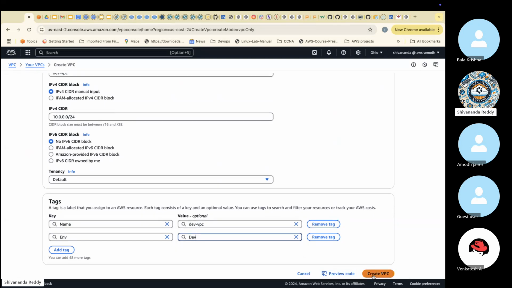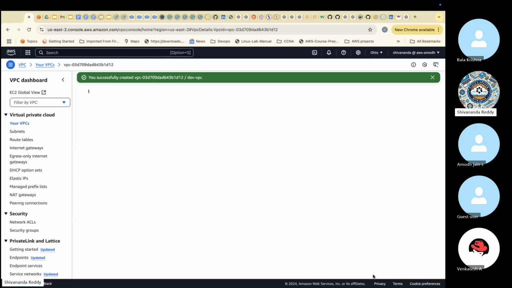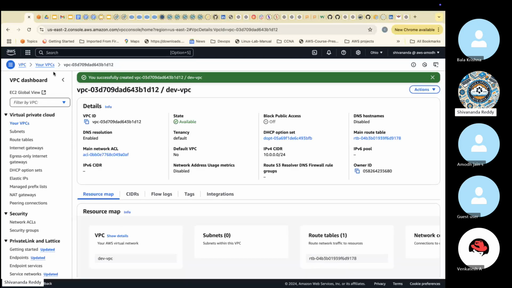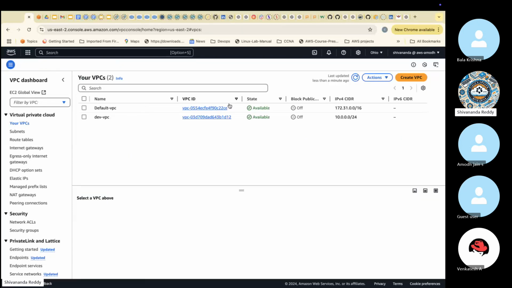Then click on Create VPC. The VPC is created now. Remember, guys, when I go to the VPC screen, I can see the VPC is created. Dev VPC and default VPC, two options are there. I created Dev VPC now.